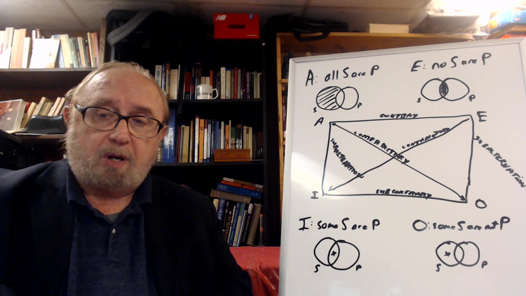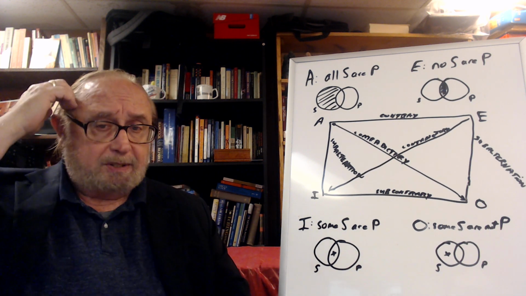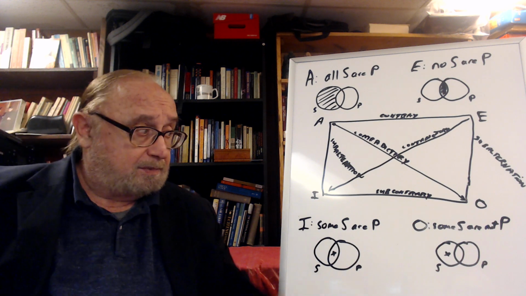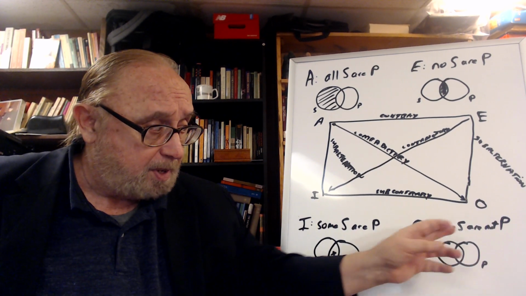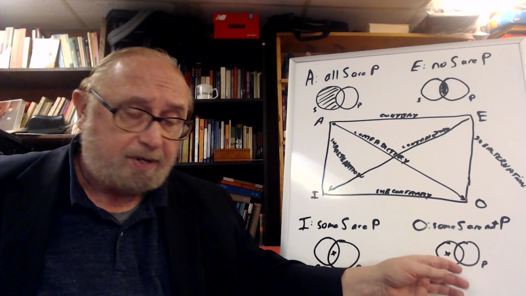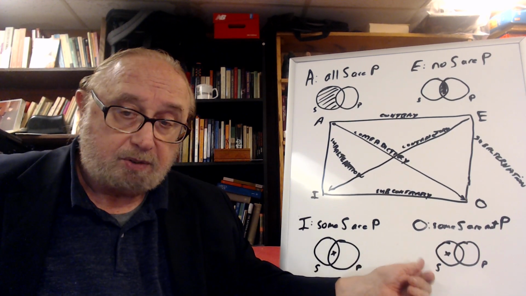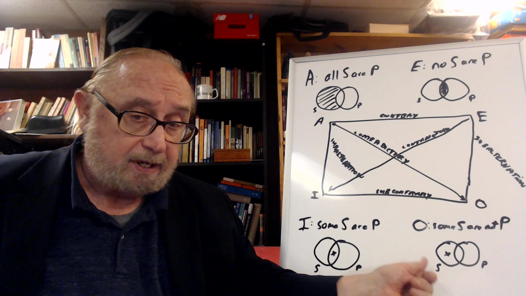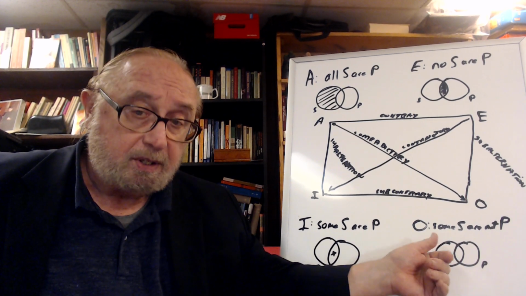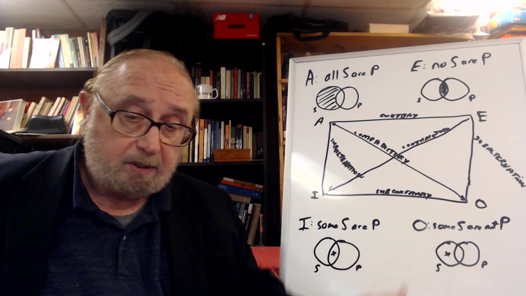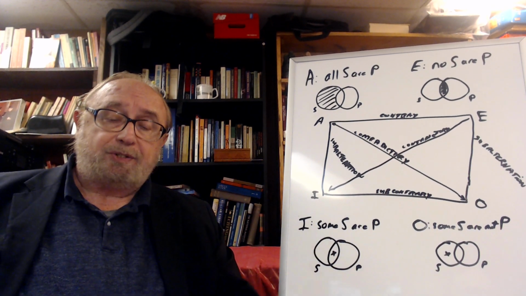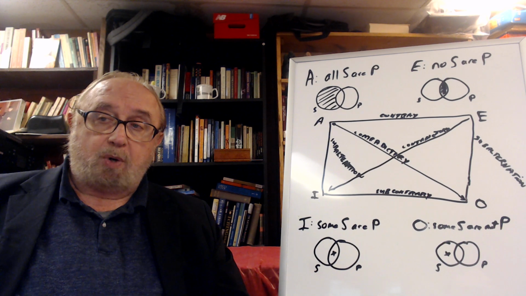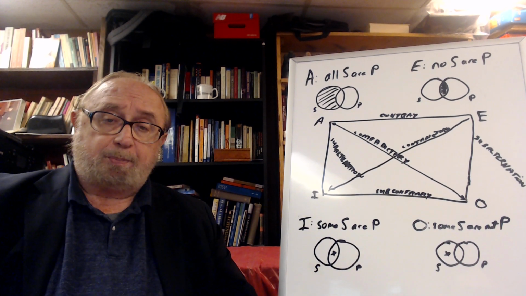If you say some dogs do not have black hair, that means among the predicate class, among all the black things, there are some dogs that don't belong in this predicate class of things with black hair. So actually, it does distribute the predicate. So O statements distribute the predicate.